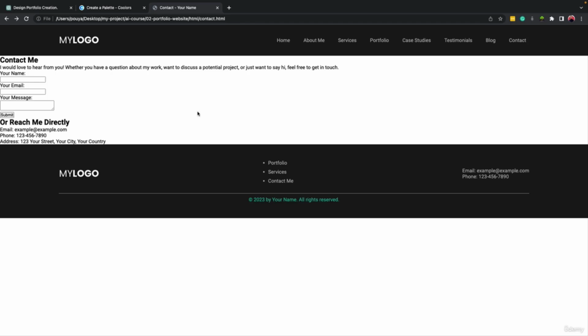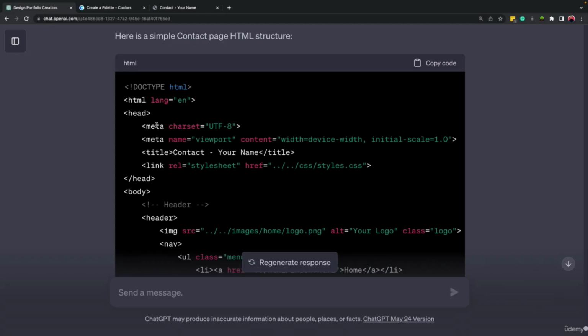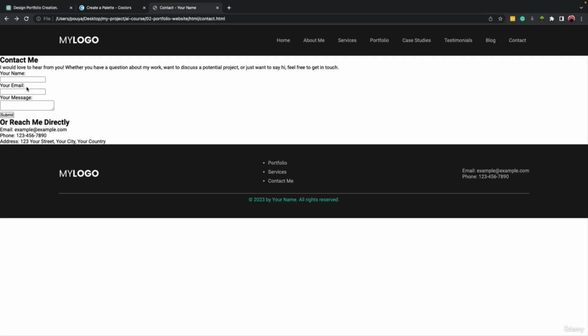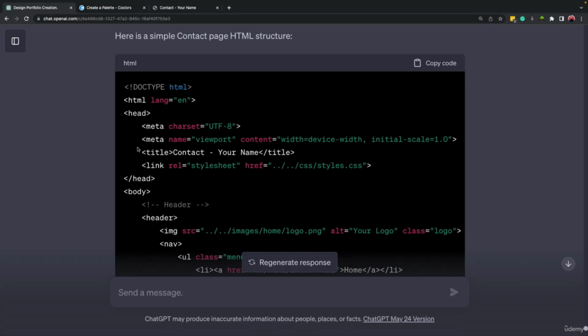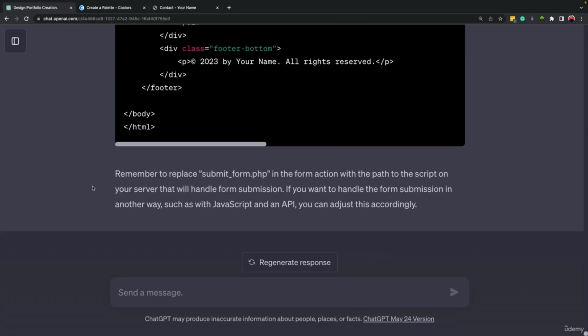And now we can work on the style. So let's come here, fix the style. After that, maybe on the next lesson, we will work on the functionality of this form. So when we click on submit, it actually sends an email to us. Okay, so let's come here and let's ask ChatGPT to write the codes for CSS.